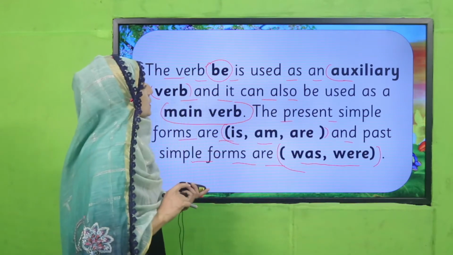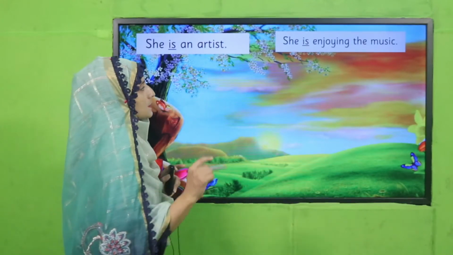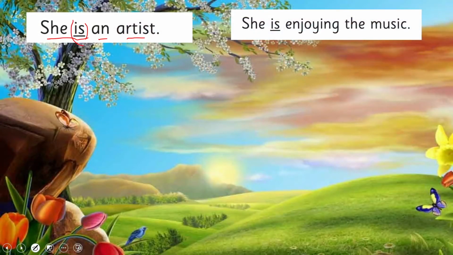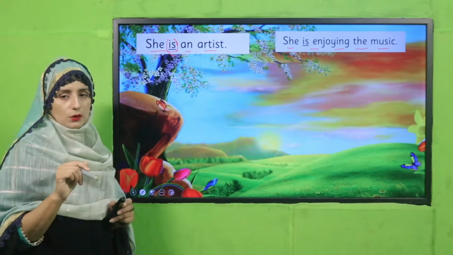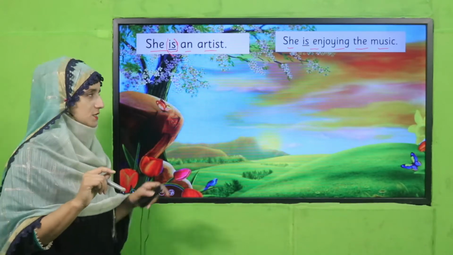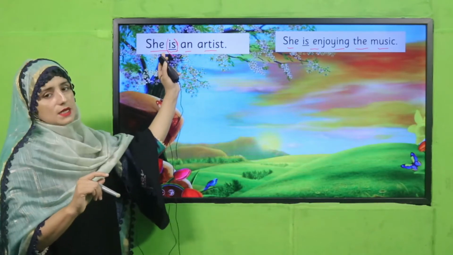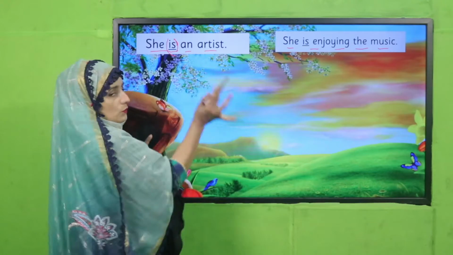Okay, how we are using them, see there. Examples in both, helping and main verb. She is an artist. She is enjoying the music. So yes, my dear students, can you judge that there is use of be, and which form? In present time, and this is showing us present time, and also it is working as a main verb because there is not another verb.